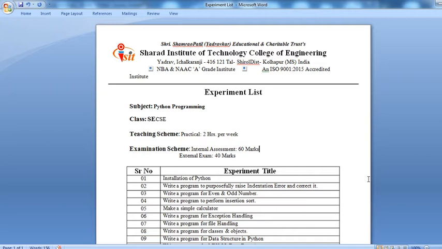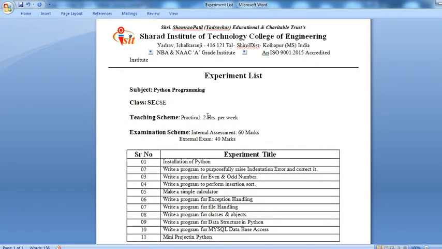Now up to here we have seen the theory part of Python programming. Now we will move to how practicals are actually performed in Python programming. First we will see the experiment list that the BATU University offers for this subject, which is totally practical based. The teaching scheme is practicals 2 hours per batch per week. The examination scheme is internal assessment 60 marks and external assessment 40 marks.